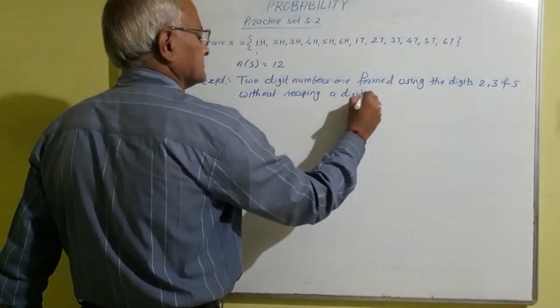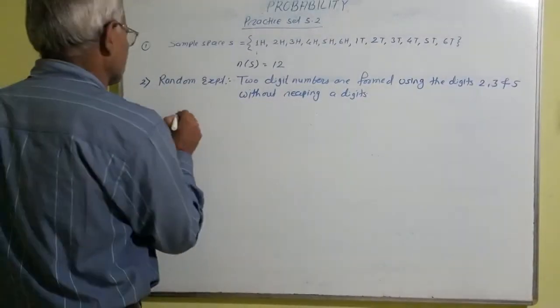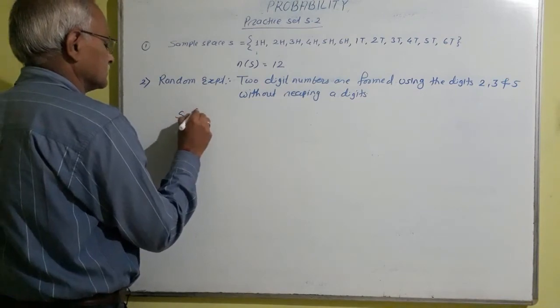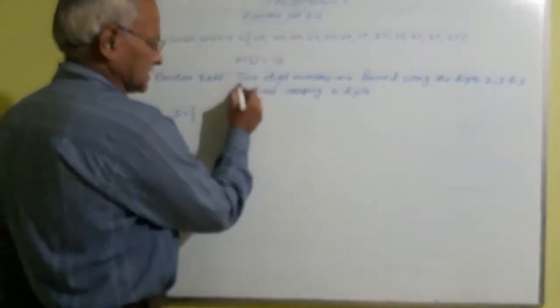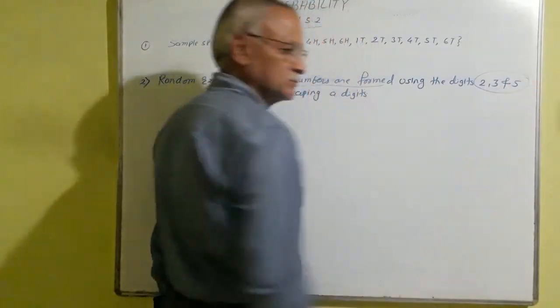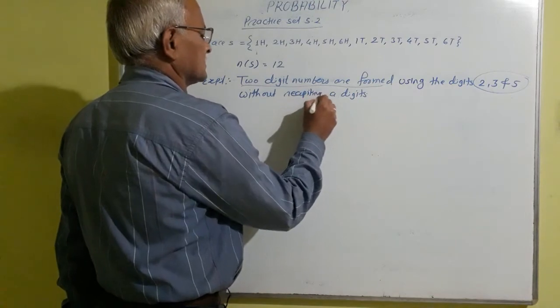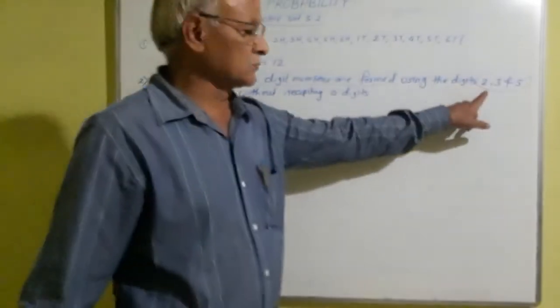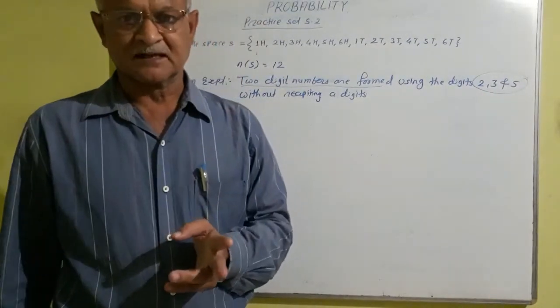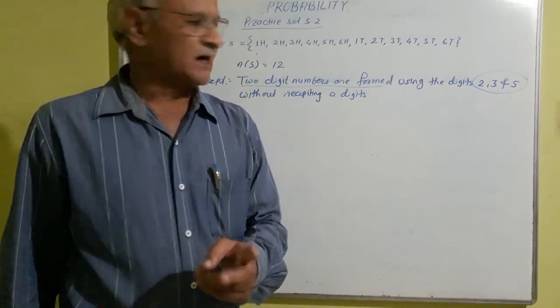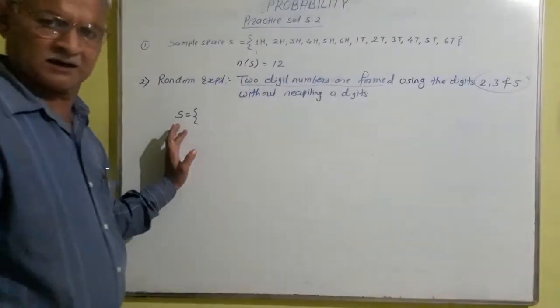Without repeating a digit. So here the sample space S is equal to, in curly bracket, 2-digit numbers by using 3 digits 2, 3 and 5 without repeating a digit, meaning a digit should not repeat. Like 2 and 2, 22 is a number that gets formed. Here the digit 2 is repeated and therefore such numbers are not included in the sample space.